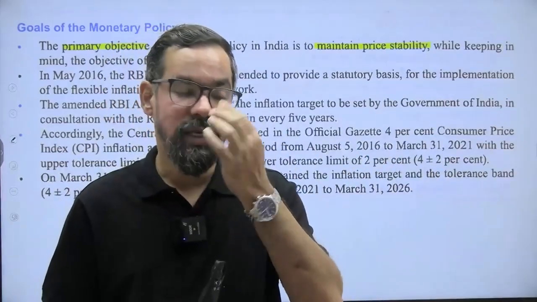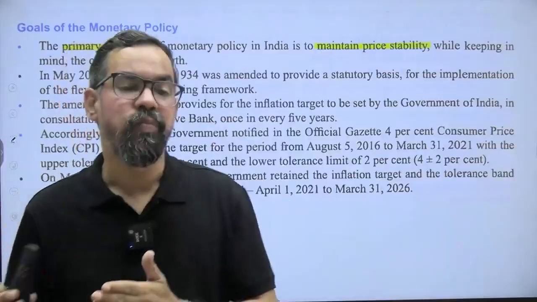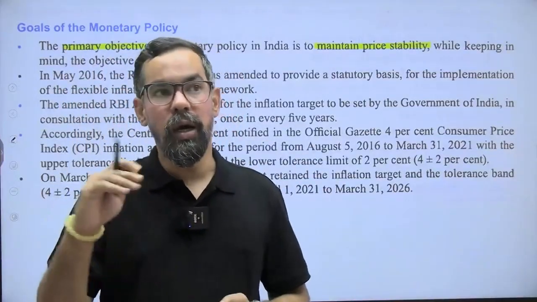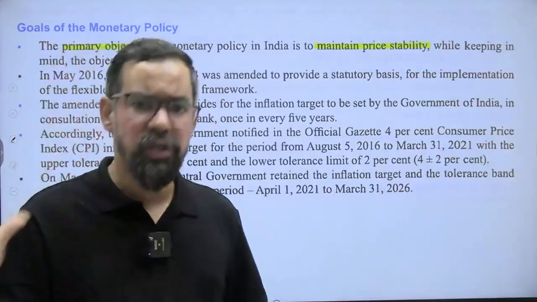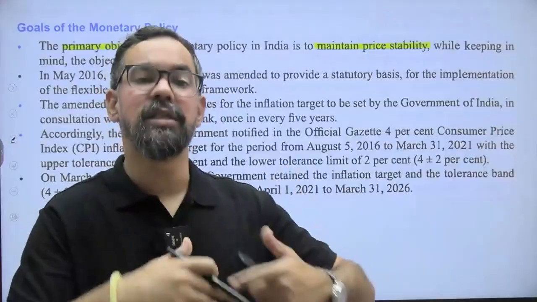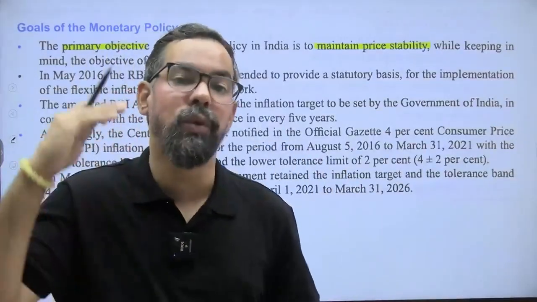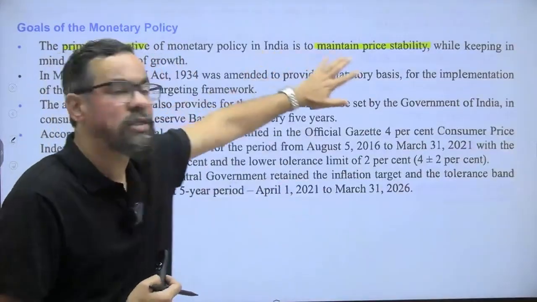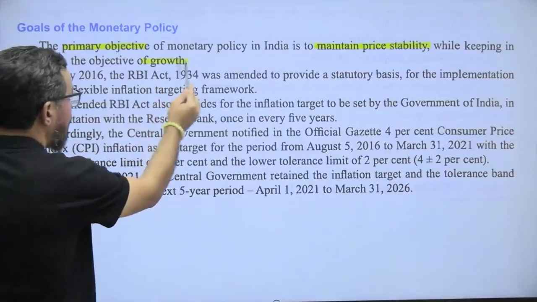Whenever it comes to fiscal policy, that is led by the government, and they always have an agenda around growth, so they come up with expansionary thoughts. That means they are increasing the overall money supply in the economy, so obviously this will lead to higher inflation. To control that, or for price stability, we have monetary policy, right? Along with the growth.